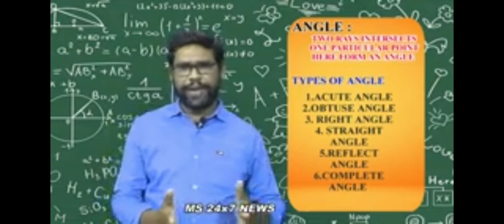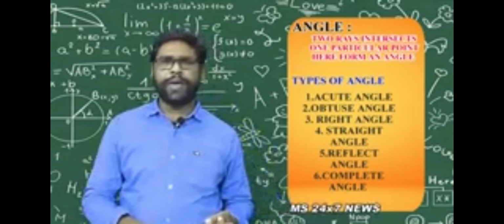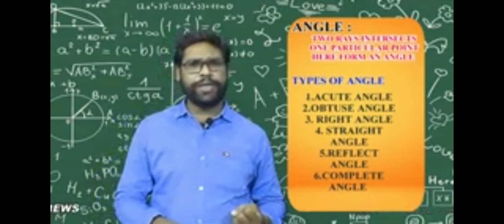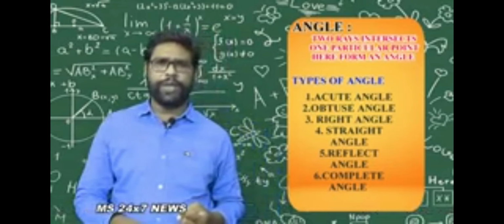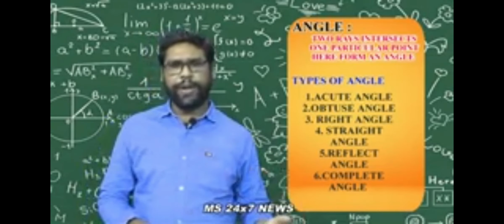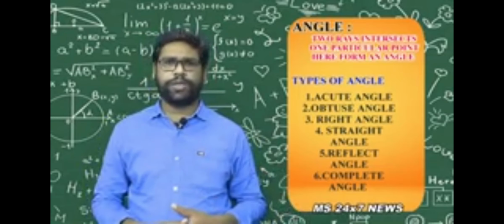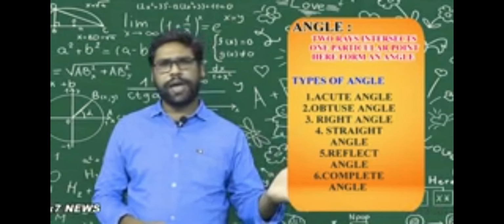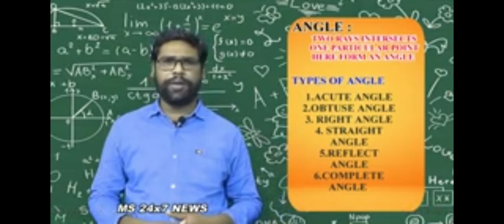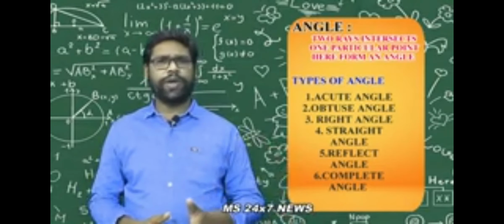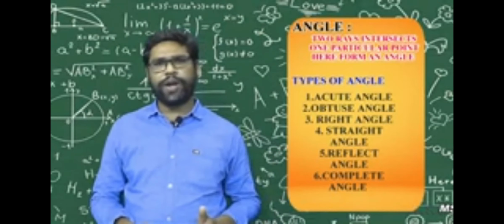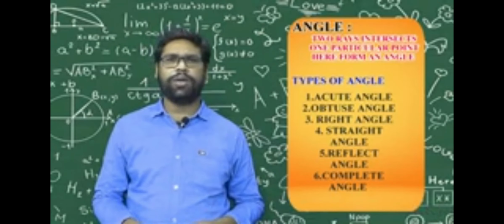These are categorized: right angle, straight angle, complete angle. A right angle is equal to 90 degrees, a straight angle is equal to 180 degrees, and a complete angle is equal to 360 degrees. An acute angle is more than 0 degrees and less than 90 degrees. More than 90 degrees and less than 180 degrees is called an obtuse angle. An angle between more than 180 and less than 360 is called a reflex angle.